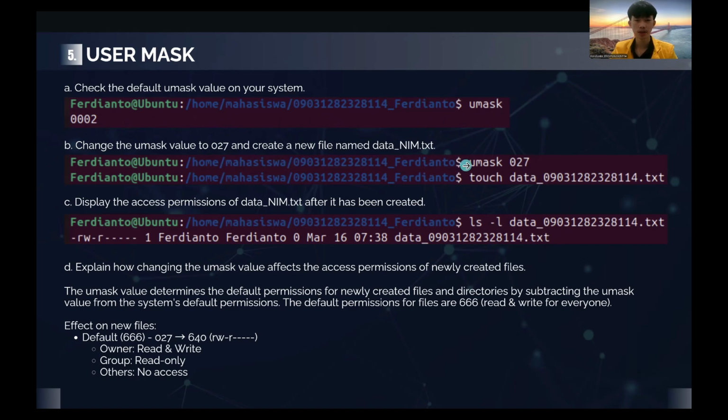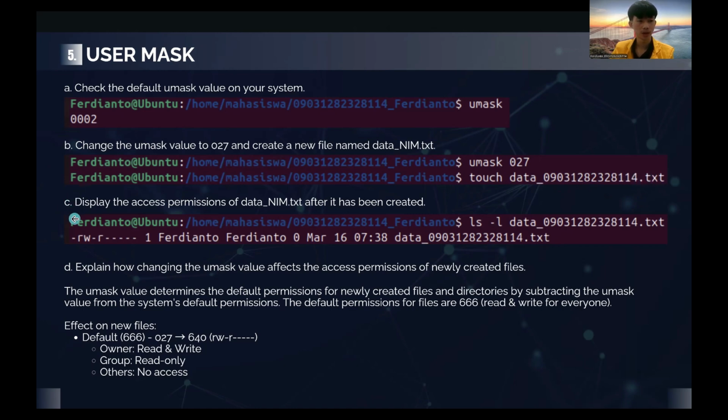So I use the first command, umask 027, to change the umask value. The second command is touch data_myname.txt to create a new file named data_myname.txt.